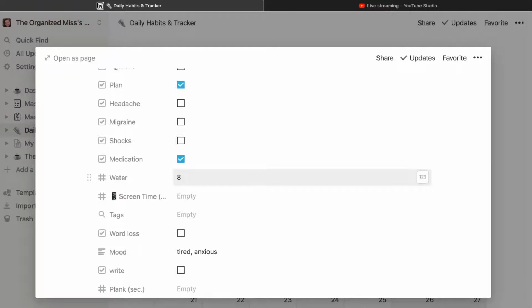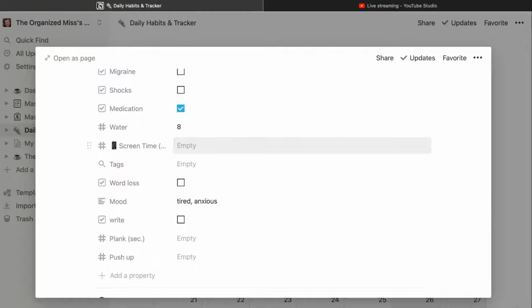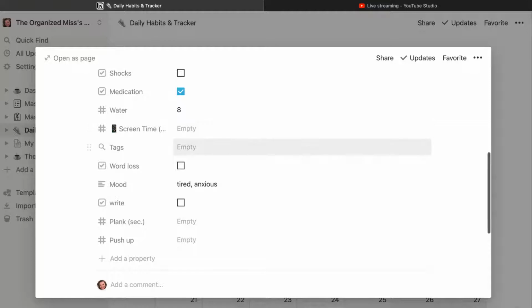So I did get my half gallon in, which is the 8 ounces. So I've just listed it by number of cups, which is kind of how I started doing it. I may change it to ounces later. I am not tracking screen time. I think maybe I'd like to, but I've just left it there.